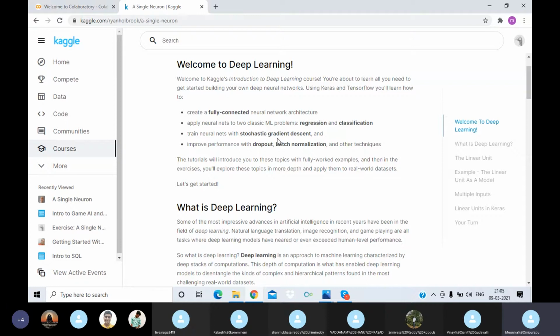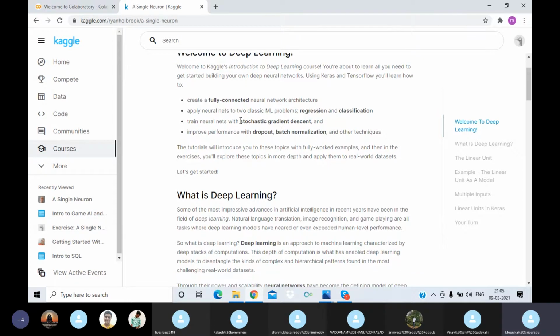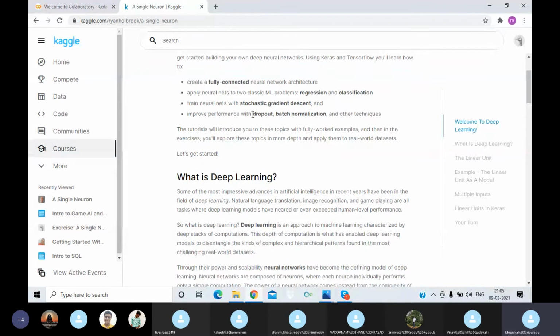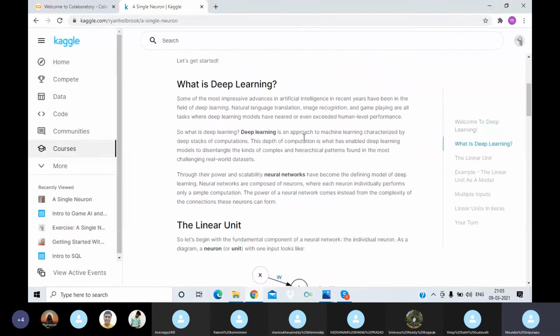During the training of the neural networks, we will be facing some problems such as stochastic gradient descent, and removing those errors, and to improve the performance we will be using some techniques known as the dropout technique and batch normalization techniques.